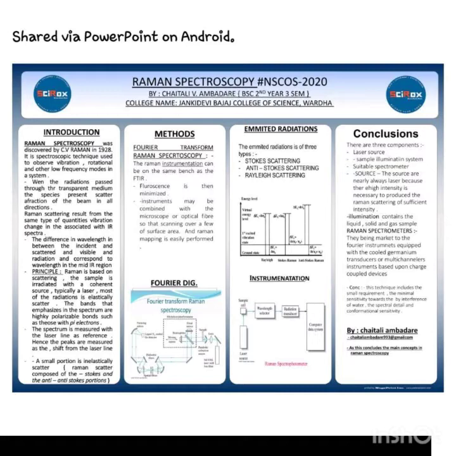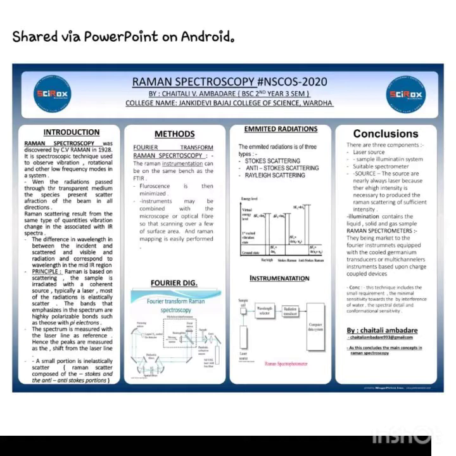When radiation passes through a transparent medium, the species present scatter the beam in all directions. This scattering results from the same type of quantities, but the vibrations change, and it is associated with IR spectra, in short called infrared spectra. As we know, the difference in wavelength between the incident and the scattered visible radiation corresponds to the wavelength in the mid-IR region, called the infrared region.